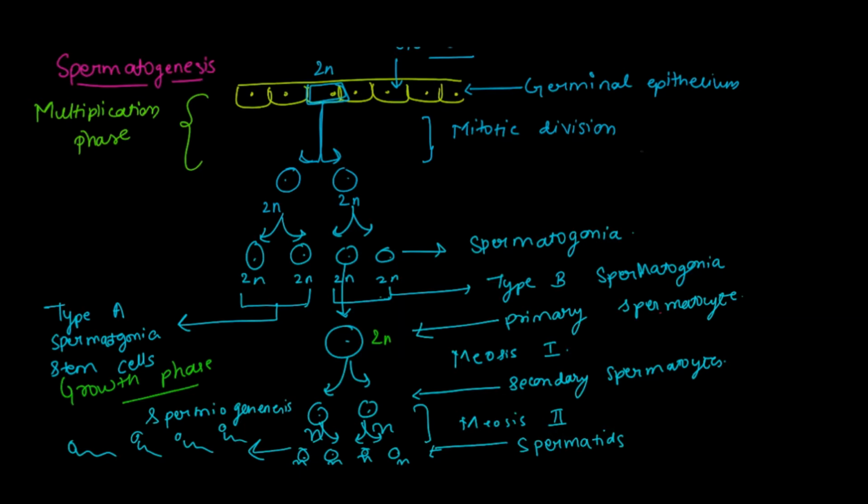Now the developed spermatogonia is of two types: type A spermatogonia, type B spermatogonia. Type A spermatogonia is going to act as stem cells, and they further going to mitotically divide to produce more spermatogonia. वो और ज़्यादा spermatogonia बनाते जाएंगे. And the other ones, which is type B spermatogonia, are going to divide more and more to form spermatids finally.